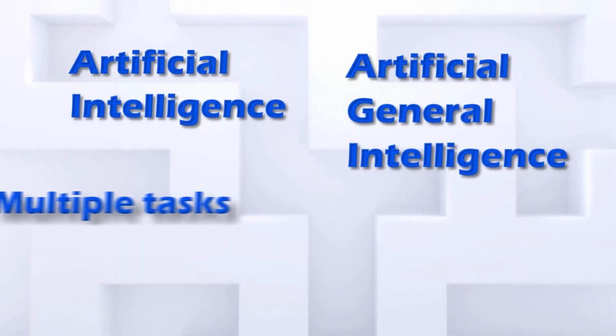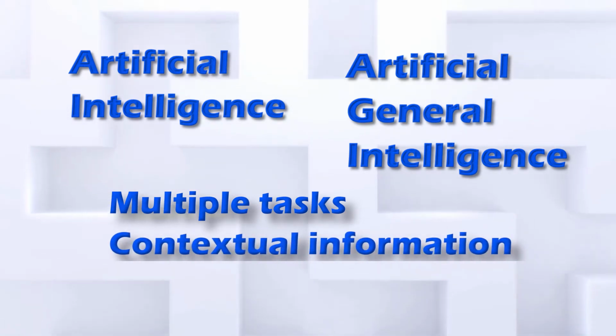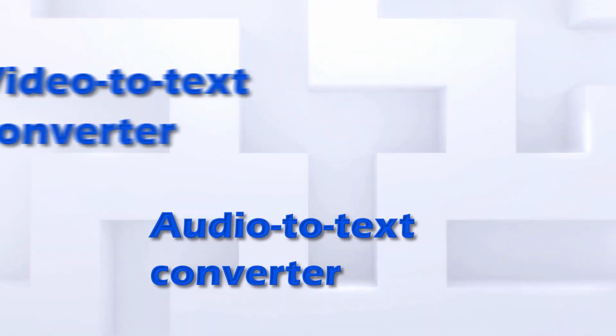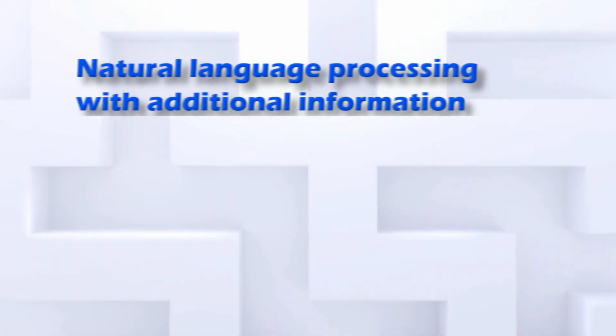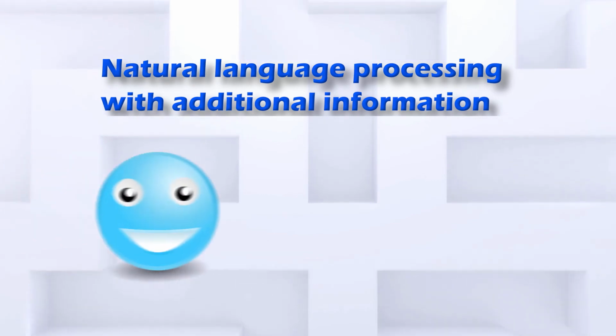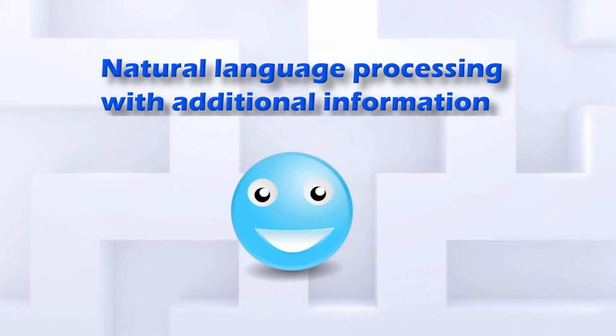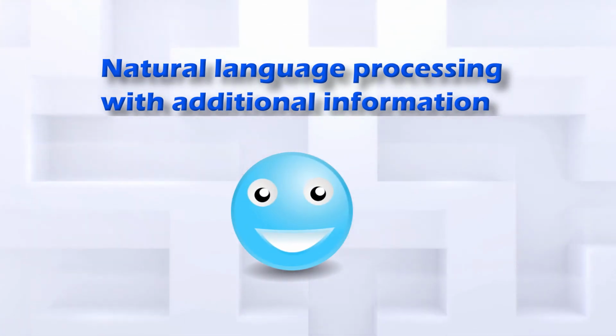Artificial general intelligence solves multiple tasks and connects them by including contextual information. Audio-to-text techniques and video-to-text techniques process verbal and nonverbal communication. The interpretation of the partial results and their relationship is the complex task of natural language processing.